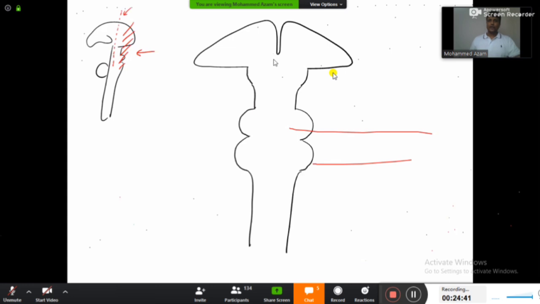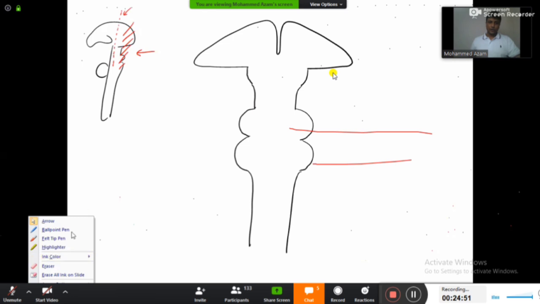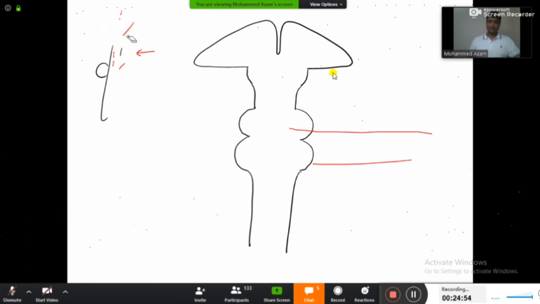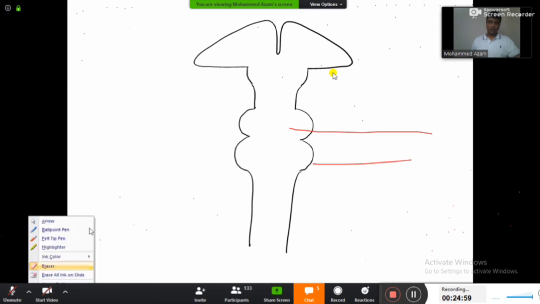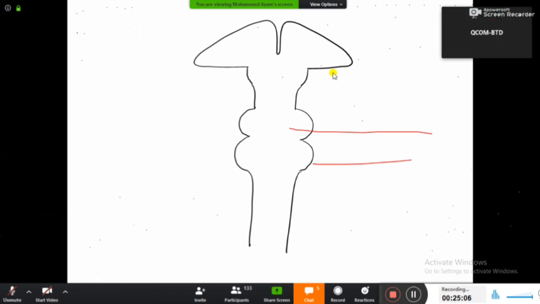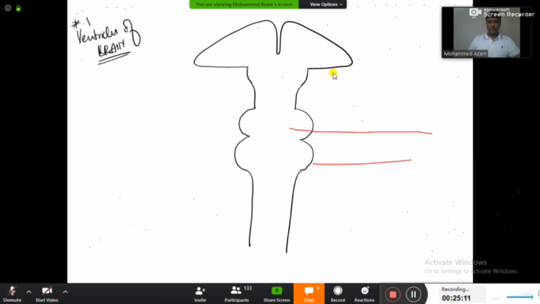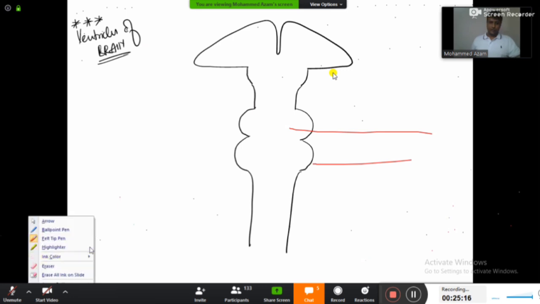Yeah. Next one. Once you are comfortable with these two diagrams, let's get started with the first topic, that is the ventricles of the brain. I'll try to draw this in the same diagram. I think you have drawn this diagram a little bit bigger. Ventricles of brain. Now this is one of the most important topics for your FMGE MCQ exams. They have asked a lot of questions from it. So welcome.